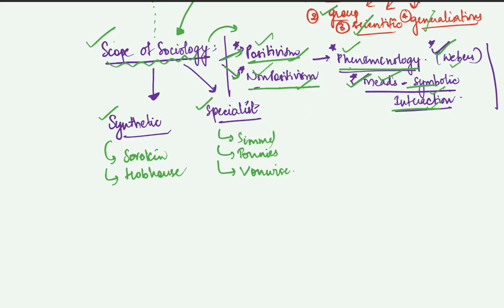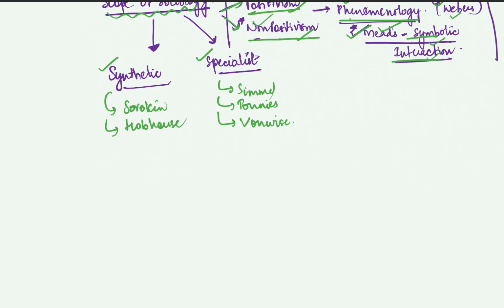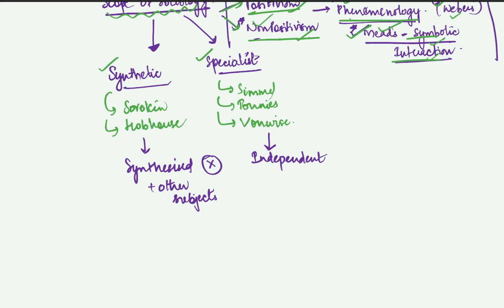The first one is synthetic and the second one is specialist. Synthetic scholars say that sociology is a subject which can be synthesized with other subjects. It can be synthesized and read with other subjects, is what these synthetic scholars argue. Whereas specialist scholars say that sociology cannot be synthesized with any other subject. It is an independent discipline which has to be dealt with on its own contours. So this is what the specialist school of thought says, and this is what the synthetic school of thought says.